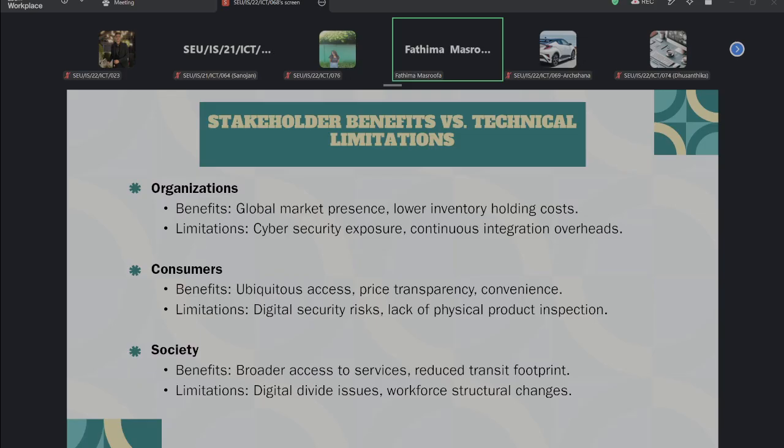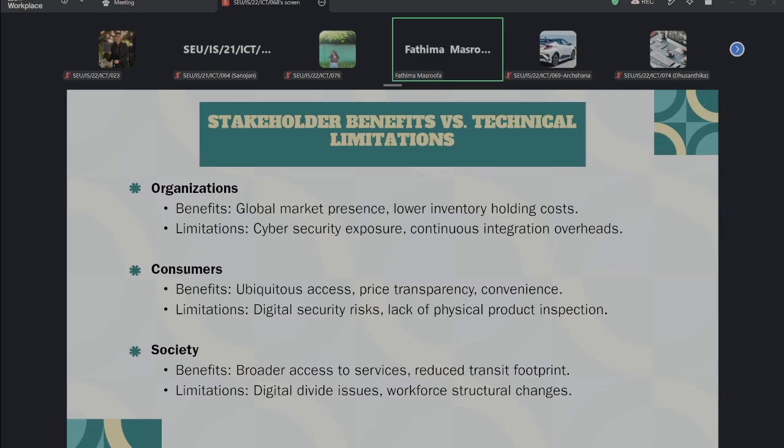When you take an organization, we can take as a benefit a global market presence. What does global market presence mean? Business can reach customers beyond their physical location, so that we can call global market presence. That is one of the benefits we are getting from this. Another benefit is lower inventory holding cost. That means normally technology can support more efficient inventory management, right?